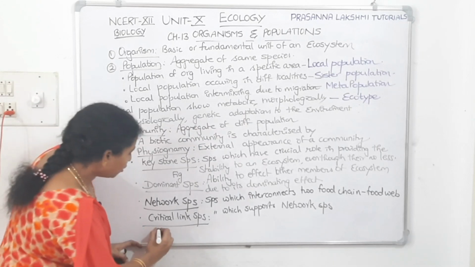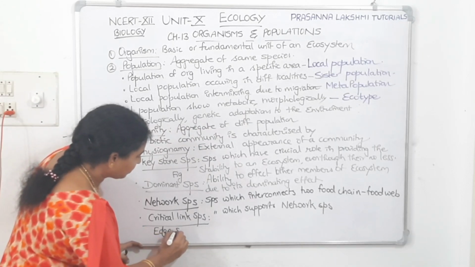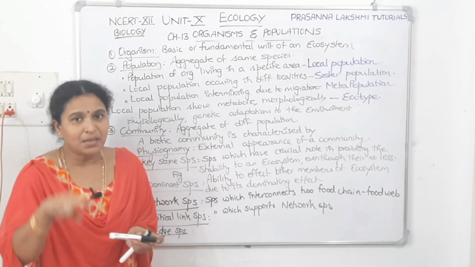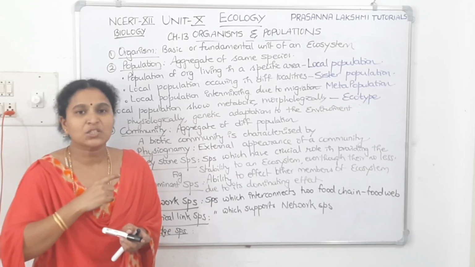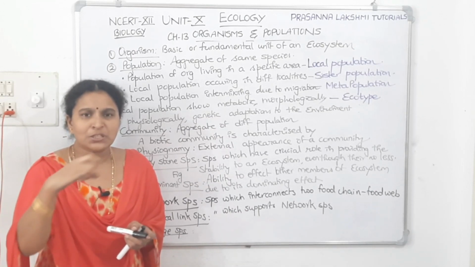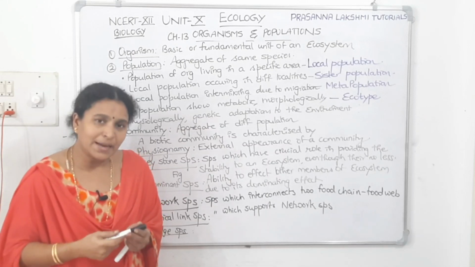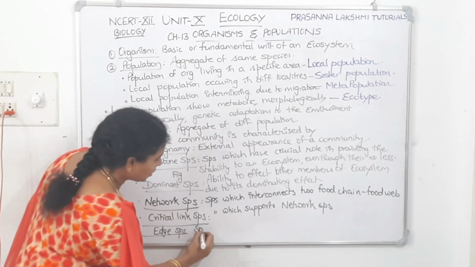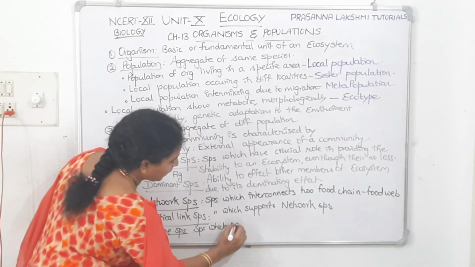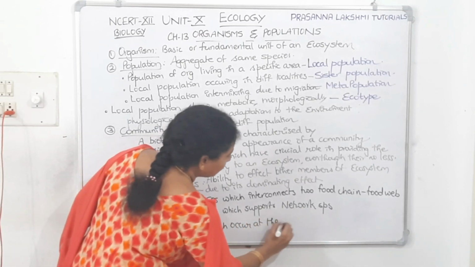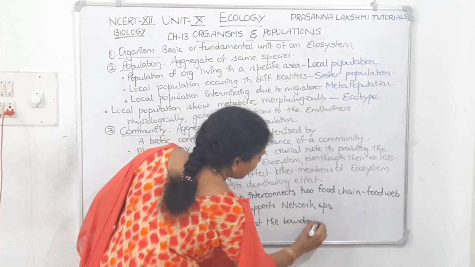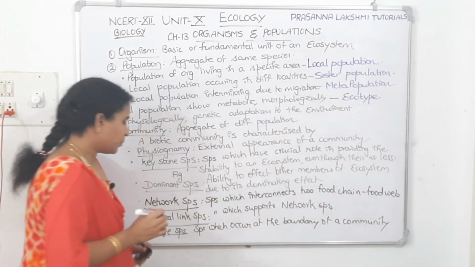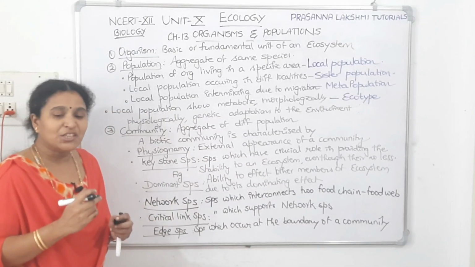Then next one, what do you mean by edge species? Now from one community to another community there will be a demarcation, that is called edge. The species which is inhabiting in that edge is called as edge species. The species which occur at the boundary of a community is called edge species.